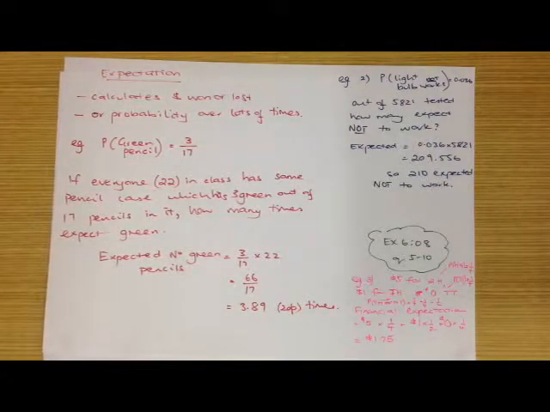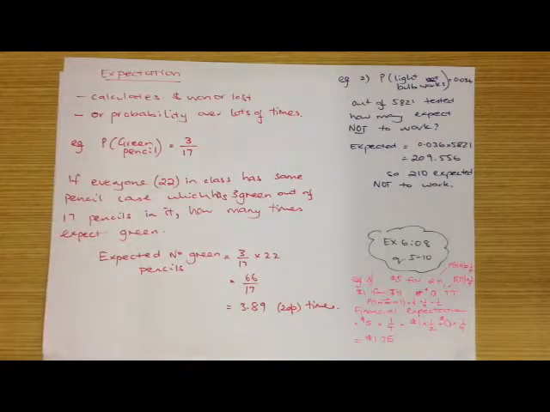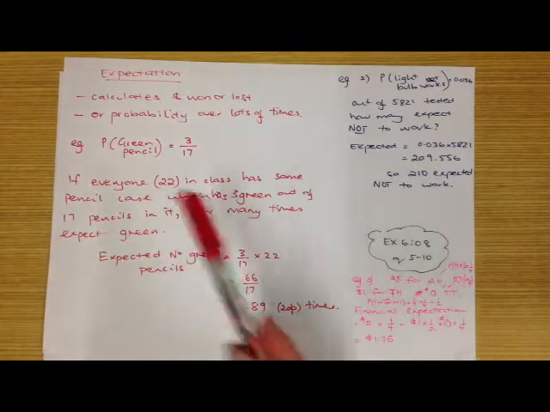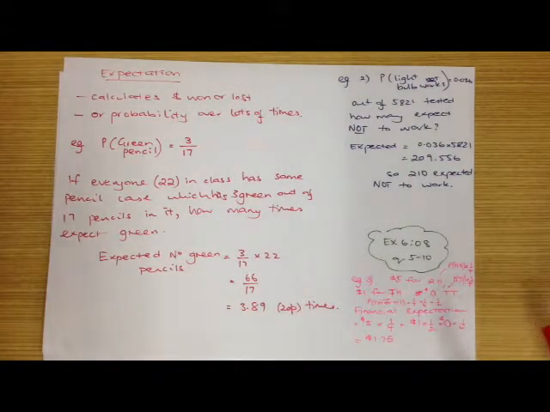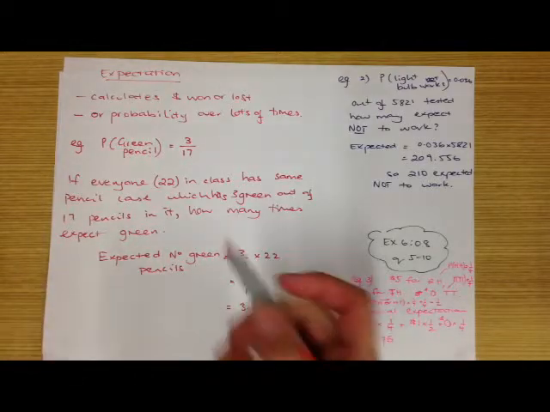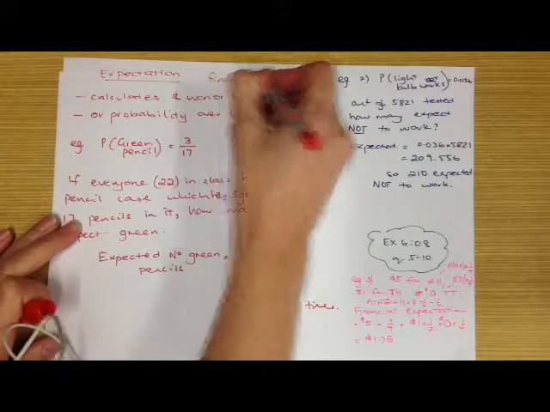Okay, we're going to finish off the last of the probability topic. So the first thing we need to talk about is expectation. Basically, expectation calculates the amount that we win or lose on a game or a bet or something along those lines. We sometimes call it financial expectation if we're looking at the amount of money.